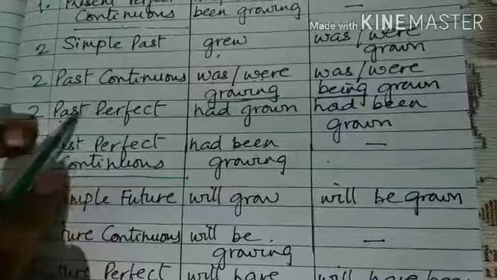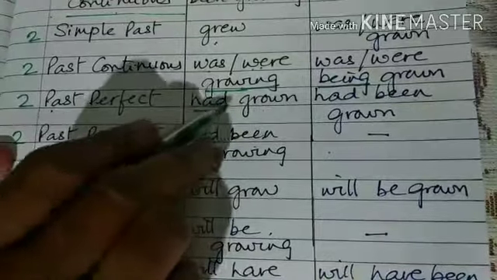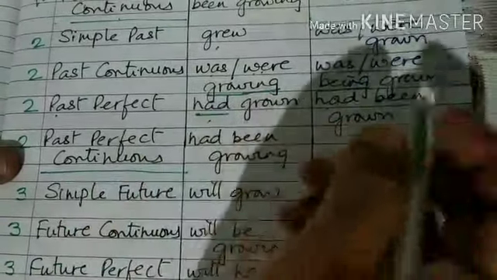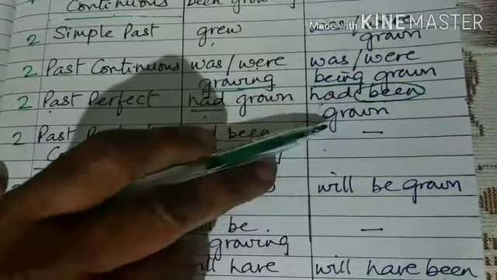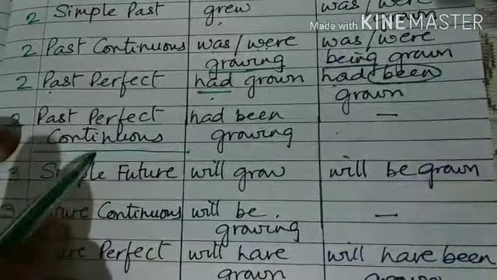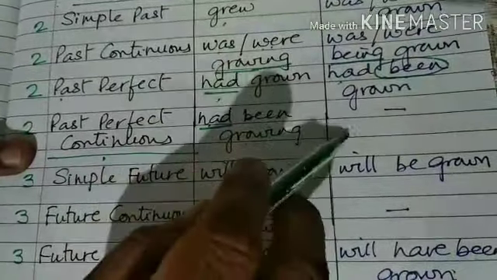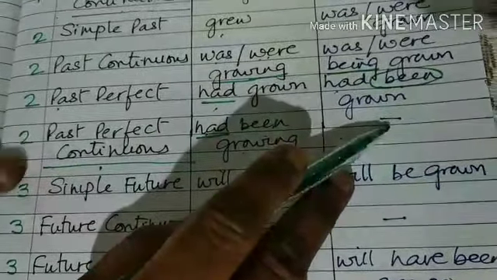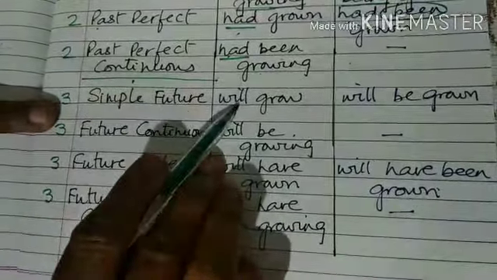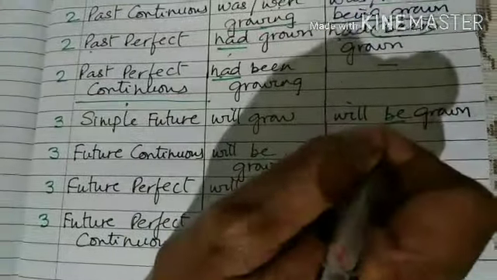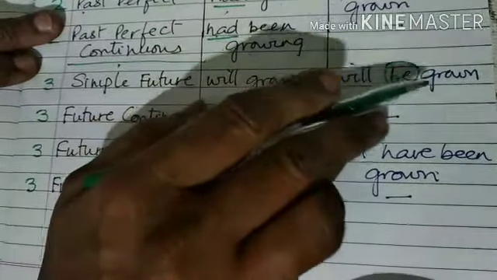Then the past perfect. What indicates past perfect? The word had plus the past participle form of the verb. Had grown changes to had been grown. So for all the perfect tenses you have to use been, grown. Then past perfect continuous, that is had been growing. Only had indicates past perfect. Here also, there isn't any passive voice. It does not exist. Then simple future, will grow, changes to will be grown. The thing that we add is the word be.